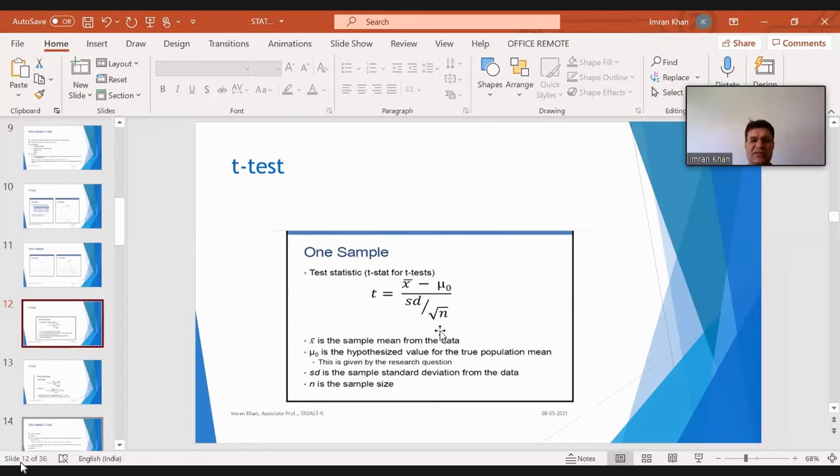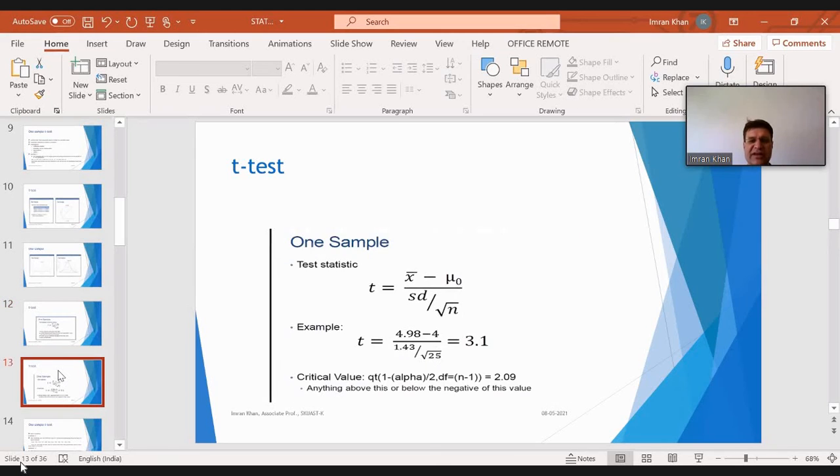Now this is the formula for the one sample t-test. It is t equal to x bar minus mu naught, divided by the standard deviation divided by the square root of n. In this formula, x bar is the sample mean from the data. Mu naught is the hypothesized value for the true population mean, given by the research question. SD is the sample standard deviation from the data, and n is the sample size.